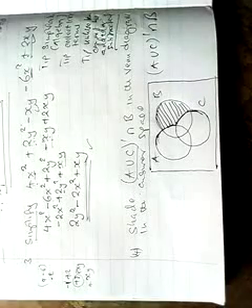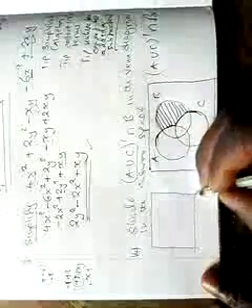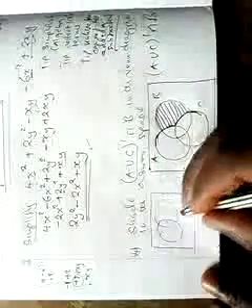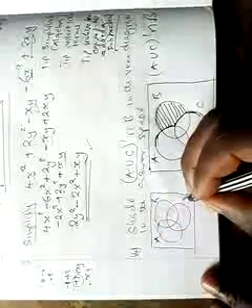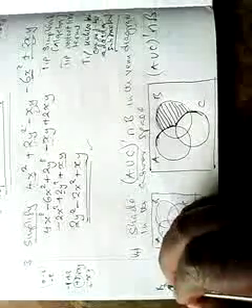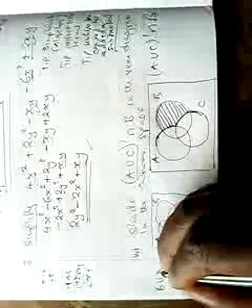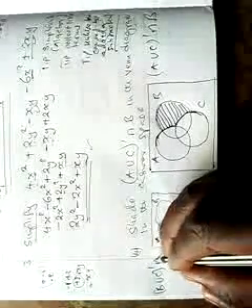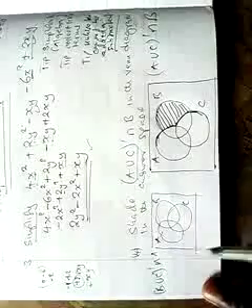They can also say, using the same format or strategy, we have A, B, C. They can say B union C complement intersect A. So how do you shade this?